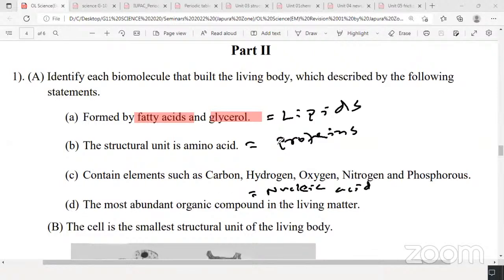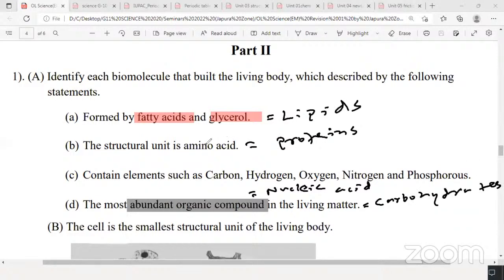Very good. Part D: the most abundant organic compound in living matter. What is the most abundant organic compound in living matter? Any volunteers? Yes, I'll ask the answer from Angelika. Milana. Milinma. Carbohydrates. Carbohydrates, very good. All 3 of you are correct. The answer will be carbohydrate. Right, okay, so that is part A.